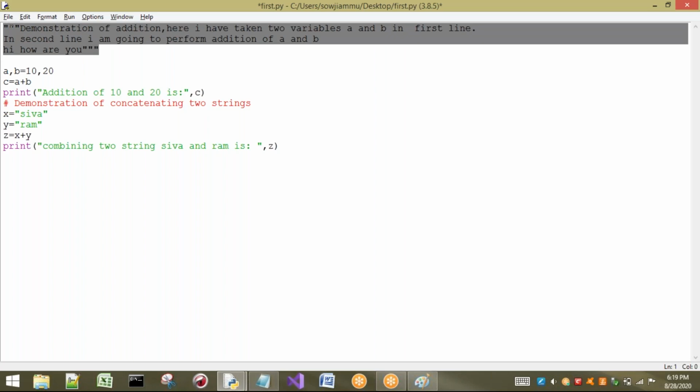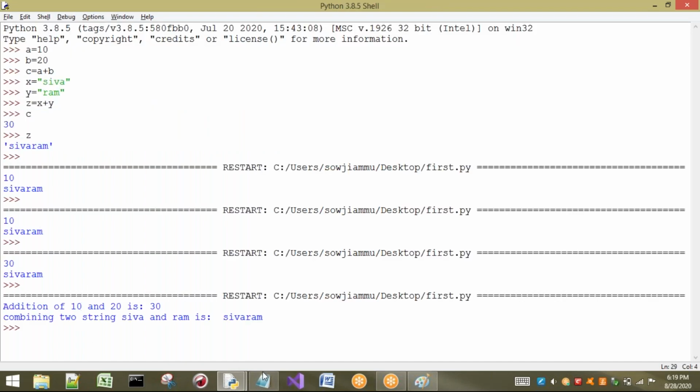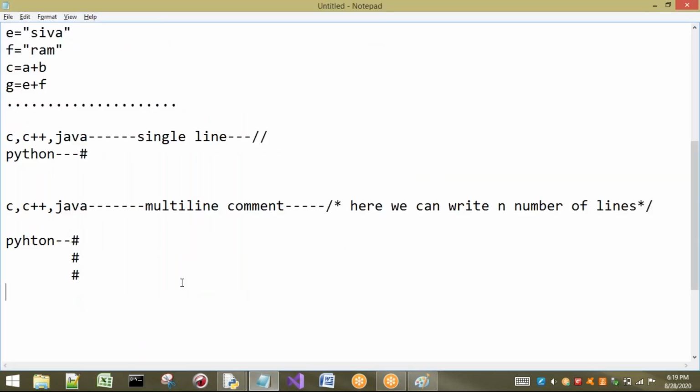So in many textbooks they are going to write it as a multi-line comment. Generally we should not say this one as a multi-line comment. These are called doc strings. Very important point we have to understand, but in many textbooks they will not write this concept. So here it is called doc strings. We will discuss these things when we see functions. At that time I will discuss.